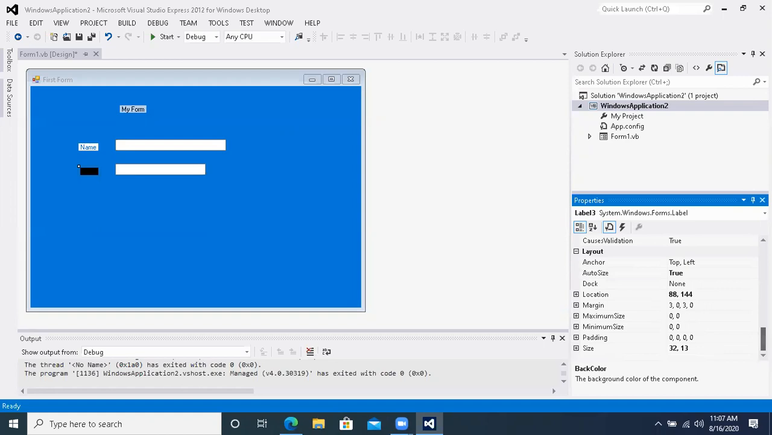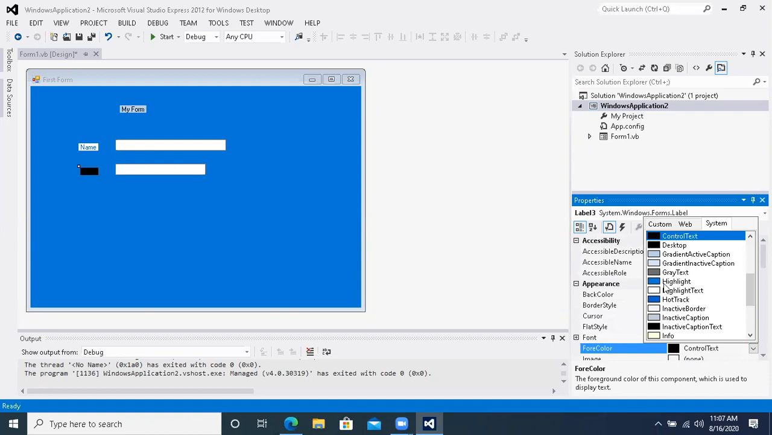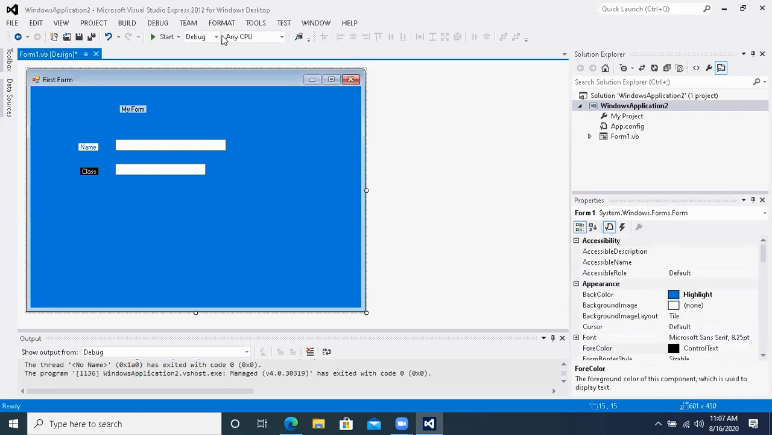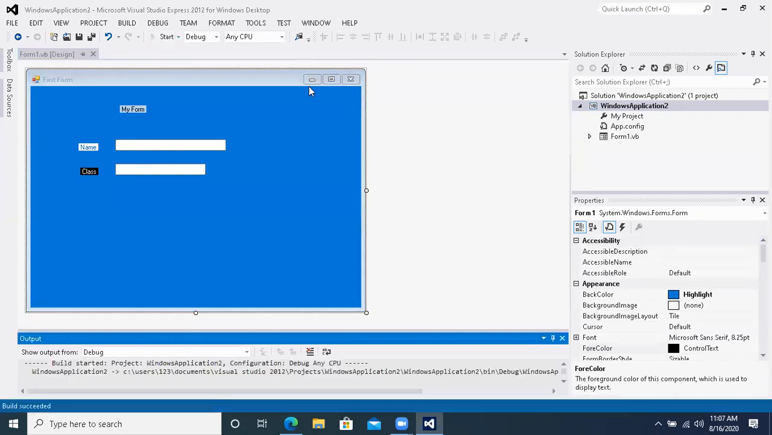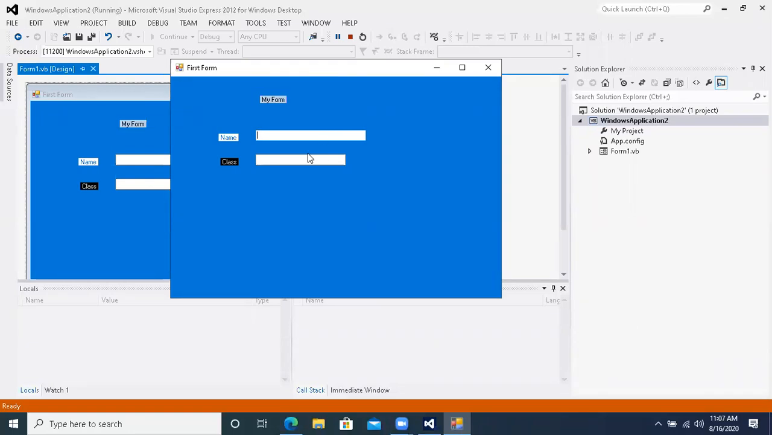Change the fore color option. Where is the fore color? Fore color means the text color. I want the fore color in white, and the back color in black. Now if I click on the start button, you can see that the form is running.